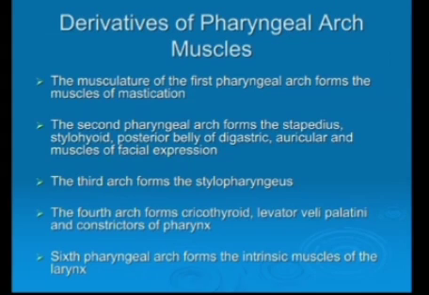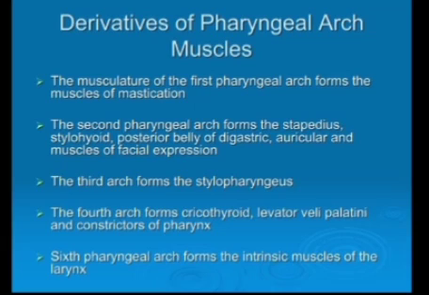The derivatives of first pharyngeal arch musculature: one is the muscles of mastication, anterior belly of digastric, then is the mylohyoid muscle. So then the third arch derivative is only one muscle, stylopharyngeus.